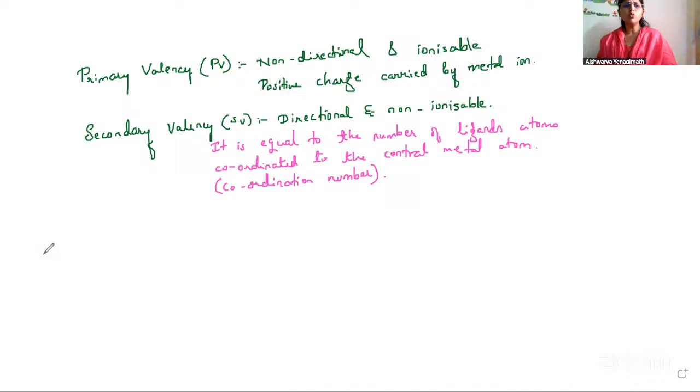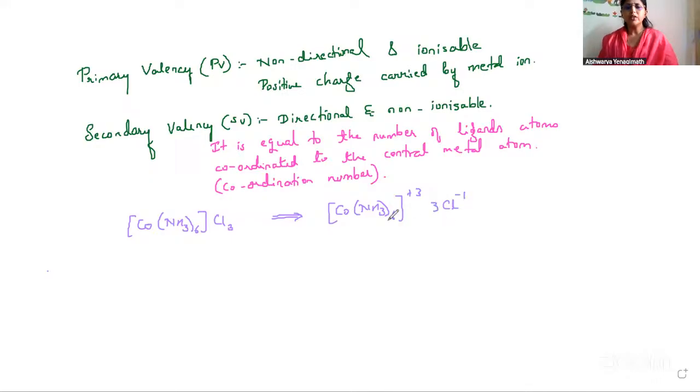So to understand primary valency and secondary valency, let us take an example. I have the example [Co(NH3)6]Cl3. This particular coordination complex can be written as [Co(NH3)6]3+ and 3Cl−. So these are the two ions. So this is ionizable primary valency. Fine. So how much is the primary valency here? It is 3. Primary valency is 3.